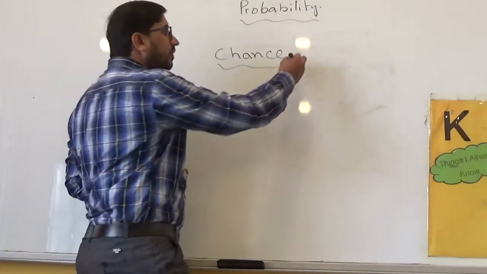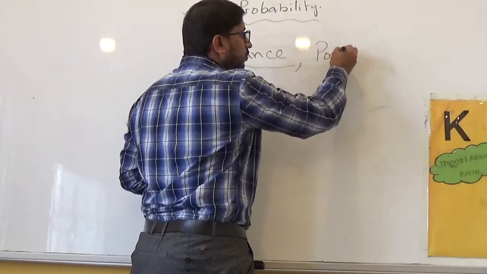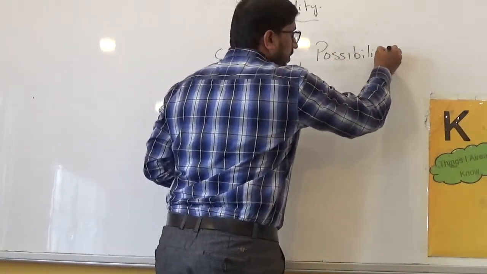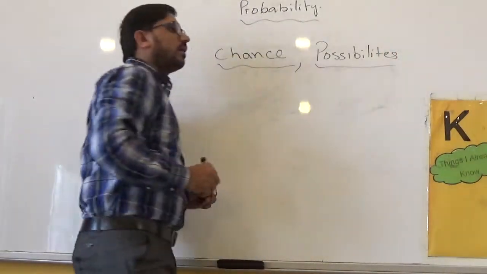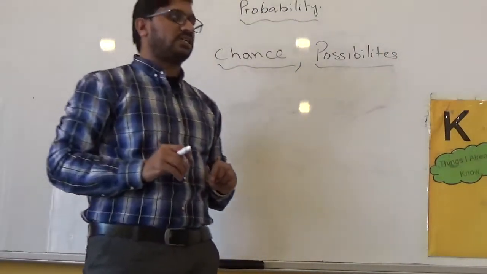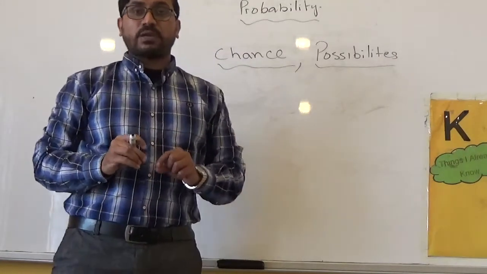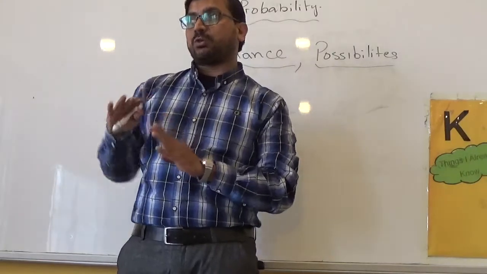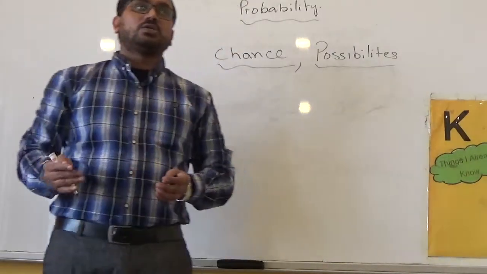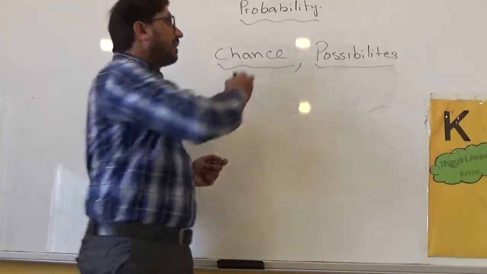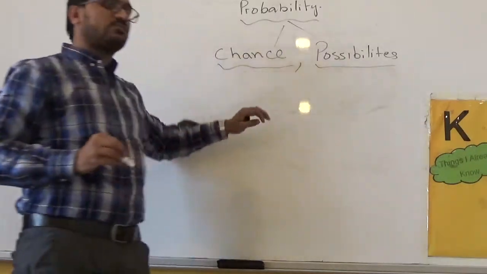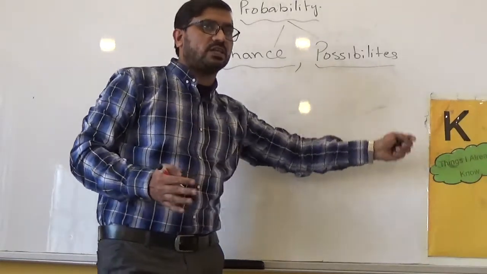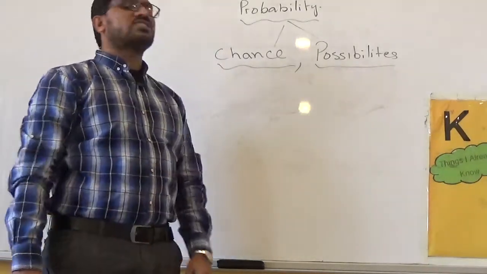Or the other way you can say in one word for probability, you can say it's possibilities. What is the possibility for any particular event? What is the possibility that that event happens? What is the possibility that tonight it will rain? So that is called what? Probability. In one word, I can explain it as chance of anything, chance of any event, chance of anything that is going to happen, and possibilities for anything.